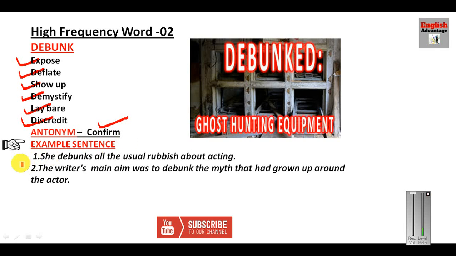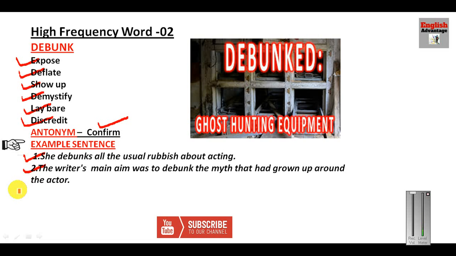Okay, now let us look at the example sentences. She debunks all the usual rubbish about acting. She exposed all the usual rubbish about acting. So she had told them that whatever people think about acting is false. And the next example sentence is, the writer's main aim was to debunk the myth that had grown up around the actor.